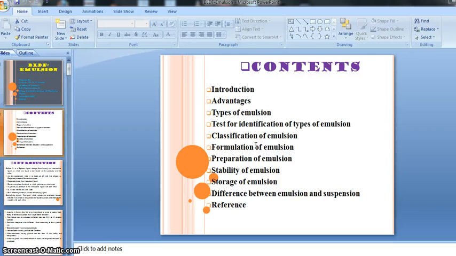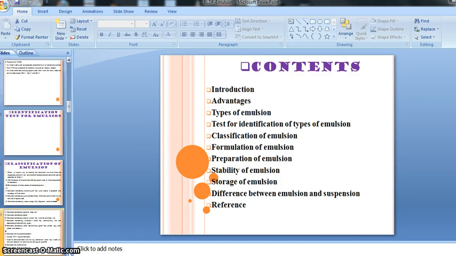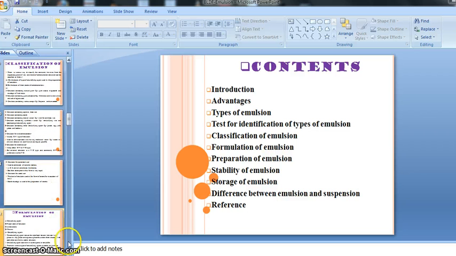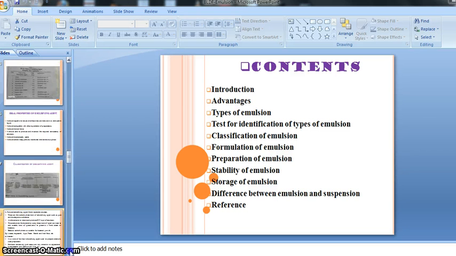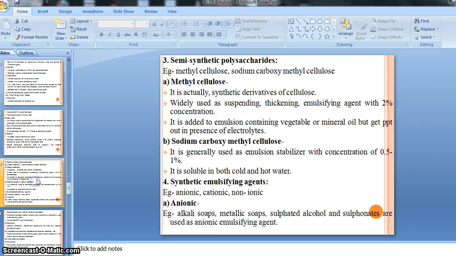So after that we had discussed the semi-synthetic polysaccharides, then synthetic polysaccharides, right? So just let's start with another kind of classification, right? So let's see. We have covered it, right?